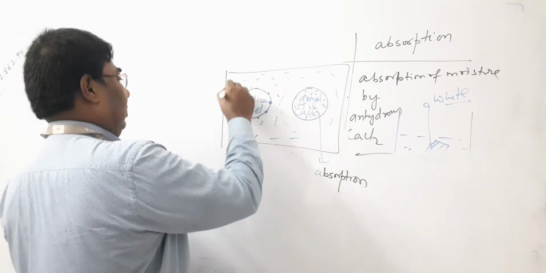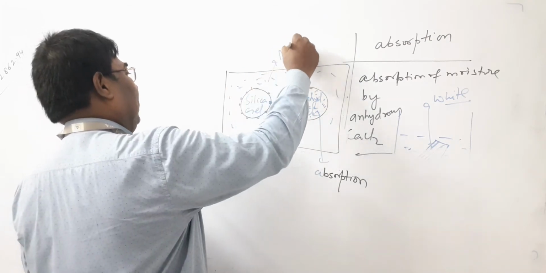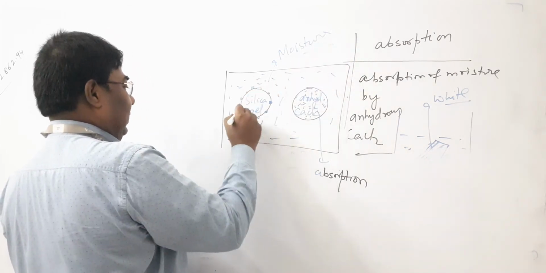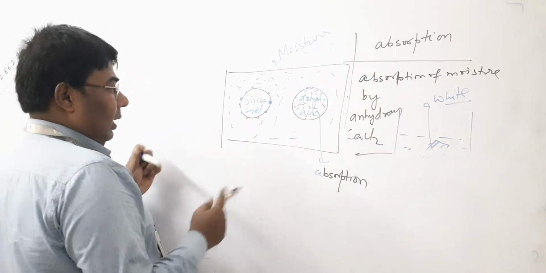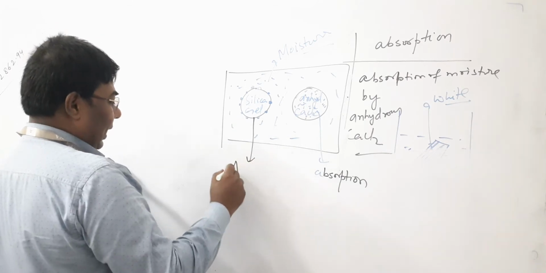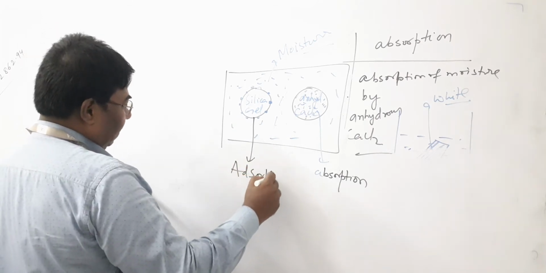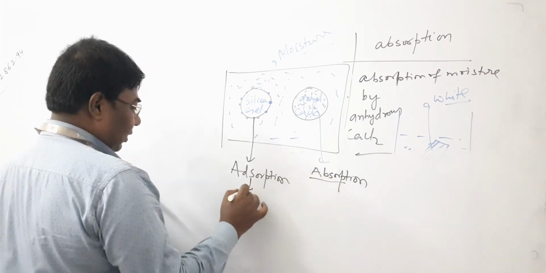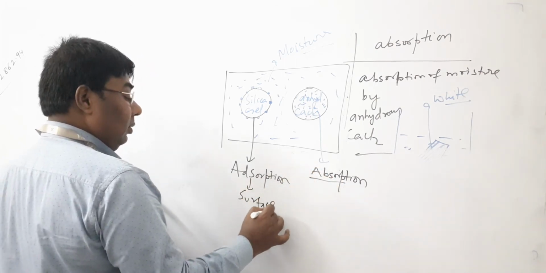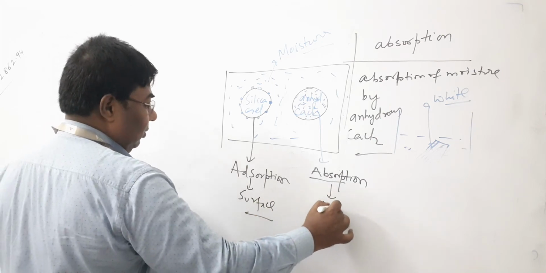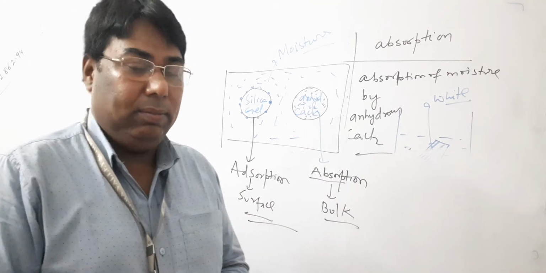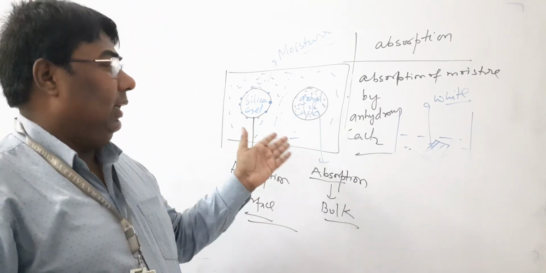This is the moisture. So this is the example of adsorption. This is the example of absorption. It is a surface phenomenon. It is a bulk phenomenon. Surface phenomenon and bulk phenomenon. So you can explain in this way.